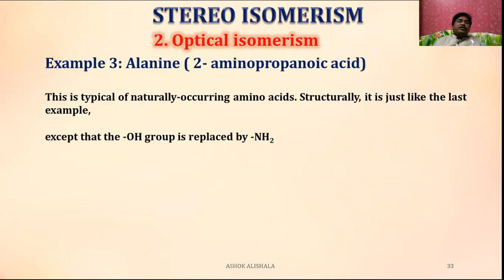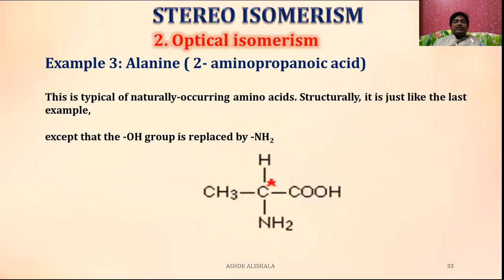One more example is this. This is typical of naturally occurring amino acids. Structurally, it is just like that last example, except the OH group is replaced. So this is going to be alanine, 2-aminopropanoic acid, and this is going to be the chiral center having four different groups.